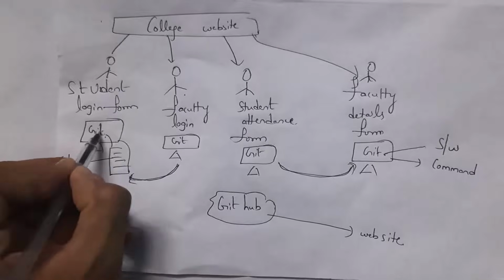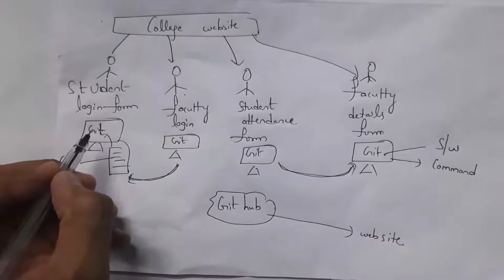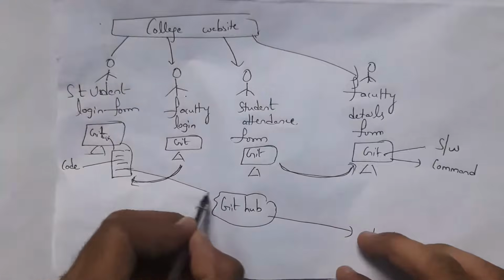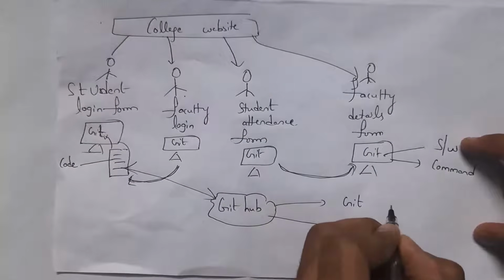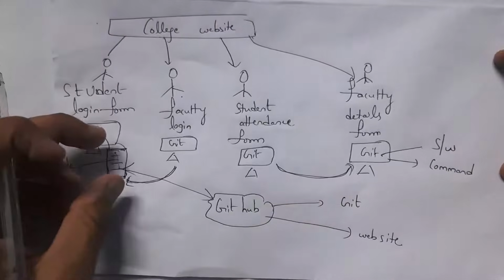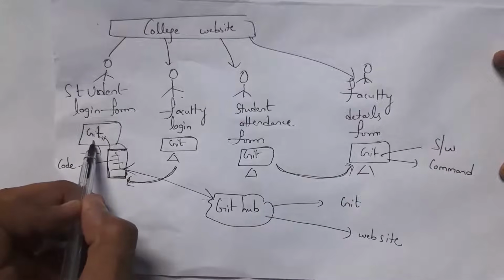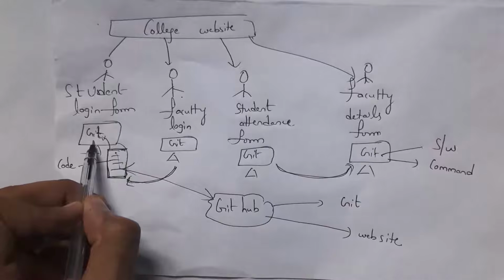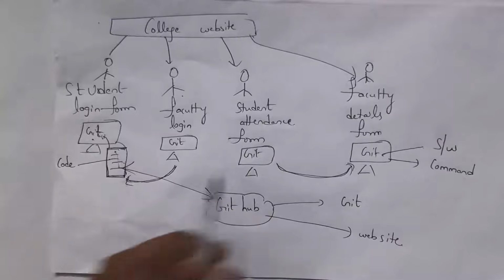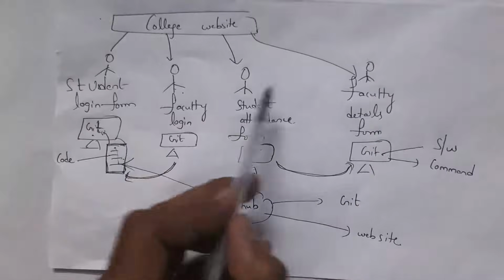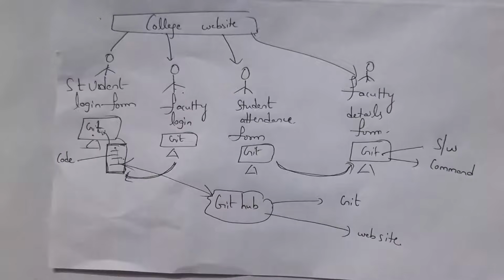From that Git software, by writing some small line of command, they can store that code in GitHub. So GitHub will store Git repositories. A Git repository is nothing but the place in which our code is present in Git software. So GitHub is a website that will store these Git repositories in the cloud, so all remaining developers can see the code which is written by this developer.